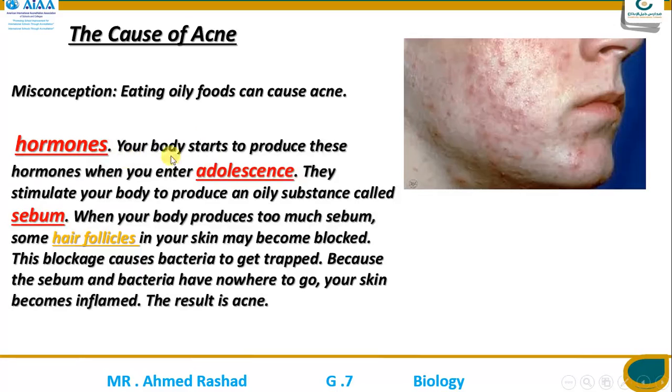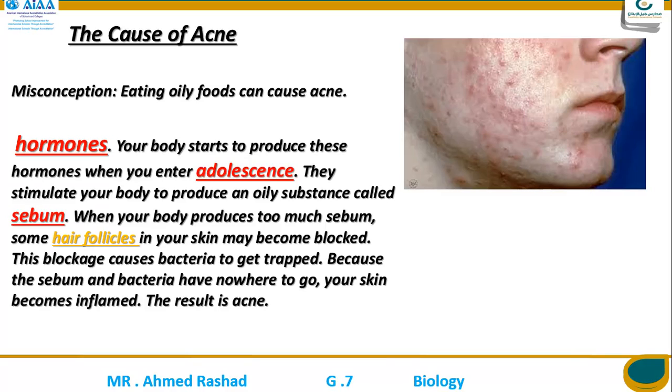Your body starts to produce these hormones when you enter a period called adolescence. In this period in young people, the hormones stimulate your body to produce an oily substance called sebum.